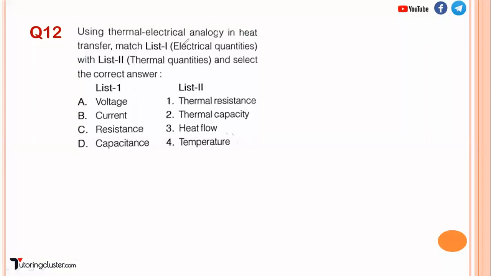Okay, using a thermal electrical analogy in heat transfer. Both the previous questions I have taken from engineering services. This is also an IES question. So basically thermal and electrical analogy. We know Ohm's law, V is equal to I into R. V is voltage, potential difference, I is current, R is resistance. So I is equal to V upon R. This is a current flow, V is the driving force to flow the current, and R is resistance.